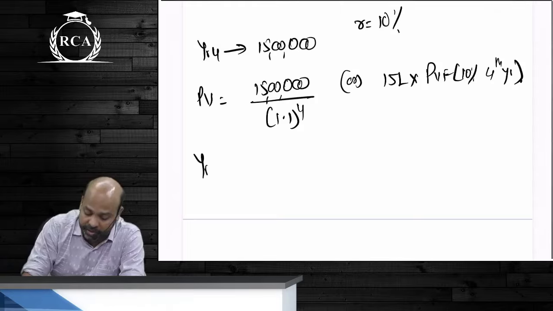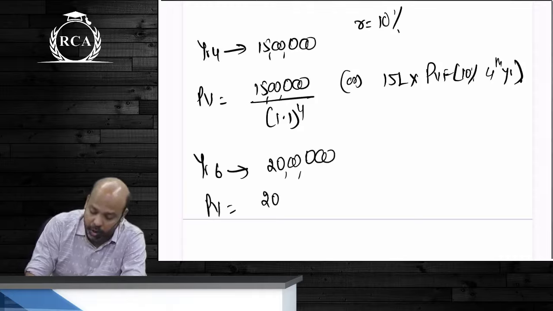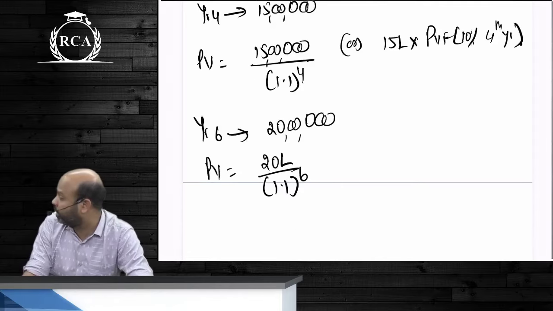Again, if I am receiving an amount of 20 lakhs in year 6, how will I write present value if the interest rate is still 10%? 20 lakhs divided by 1.1 whole power 6, or you write 20 lakhs multiplied by present value factor at 10%. This is how you compute present values. So present value factors are used to compute present value of a single cash flow. There is one cash flow that you are getting.